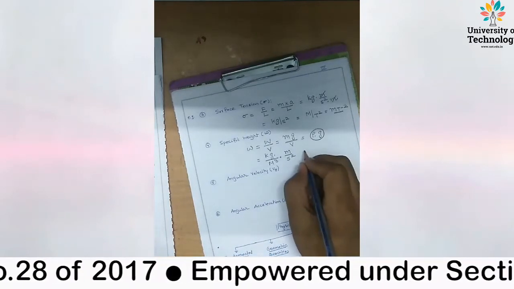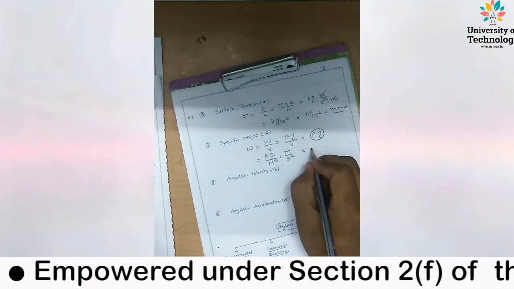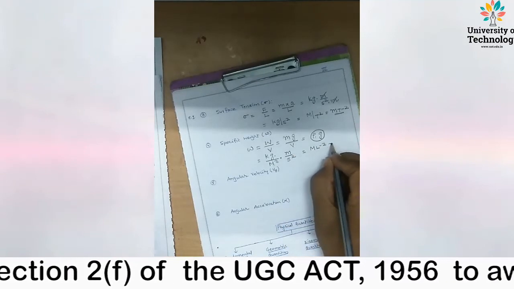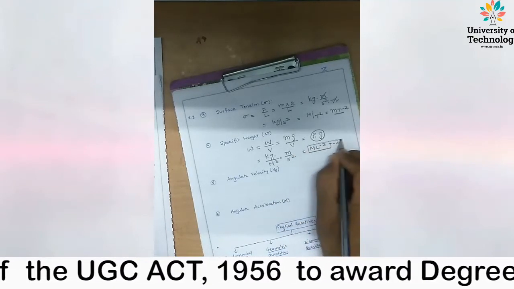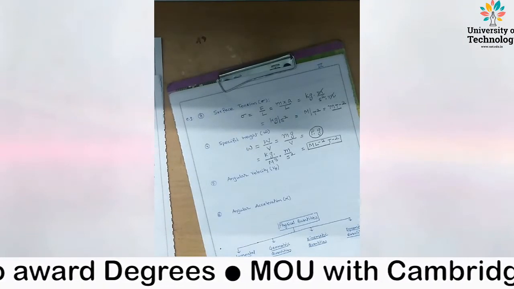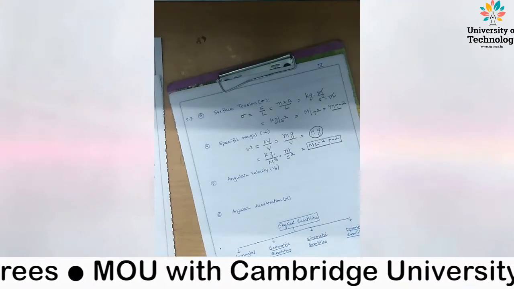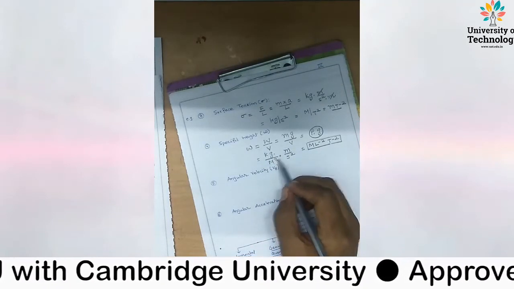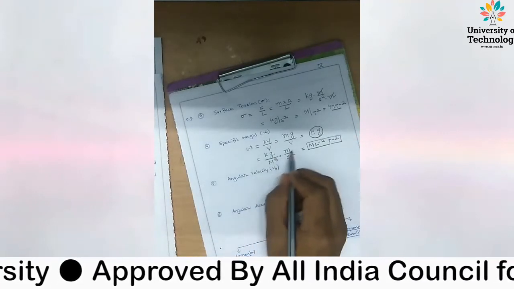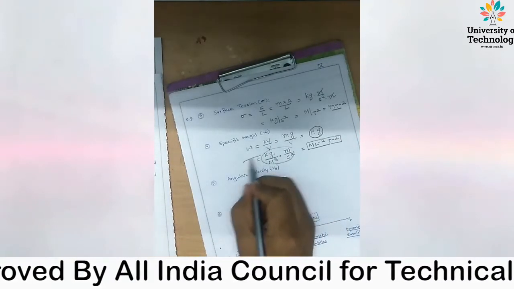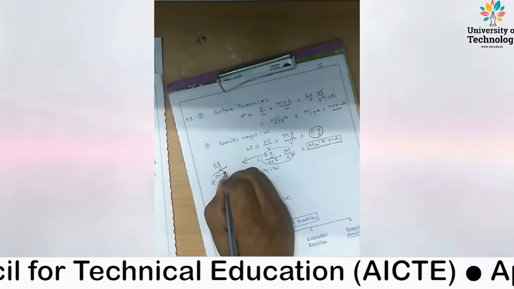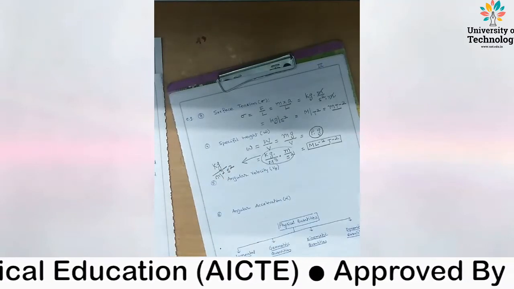Then what is the dimension? M L^-2 T^-2. So the dimension of specific weight is M L^-2 T^-2. The unit of specific weight in MKS system is kilogram per meter square second square.